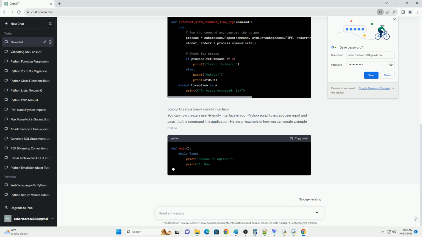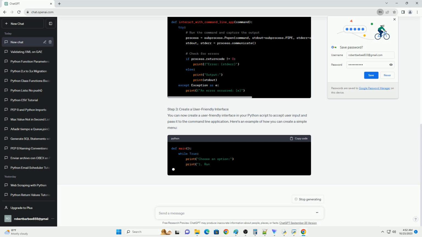Now you can call the run_command_line_app function with the command you want to execute. Here's an example of how to call the function. Replace your_command_here, arg1, and arg2 with the actual command and its arguments you want to run. Make sure the command is installed on your system and available in the system's path. Save the Python script, and run it from the command line. When you execute the script, it will call the specified command line application and display its output in your terminal.